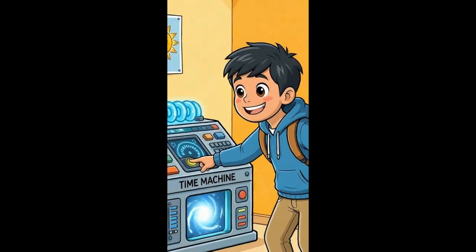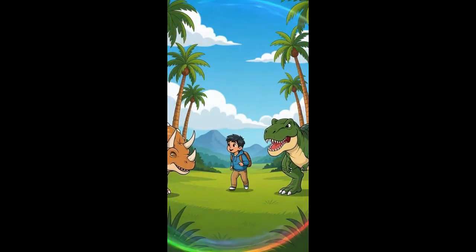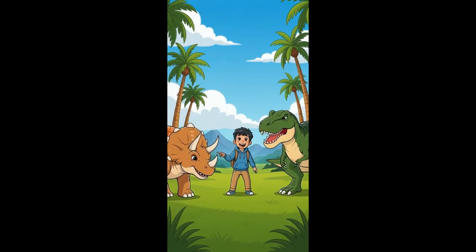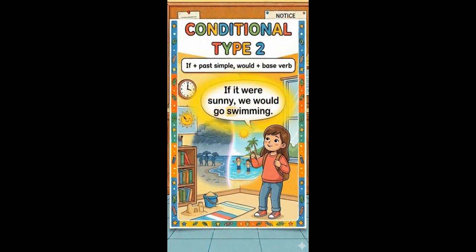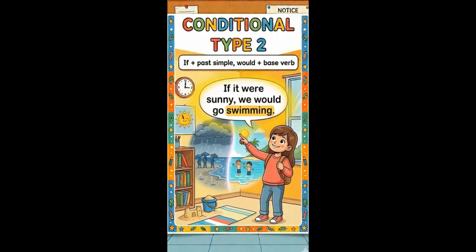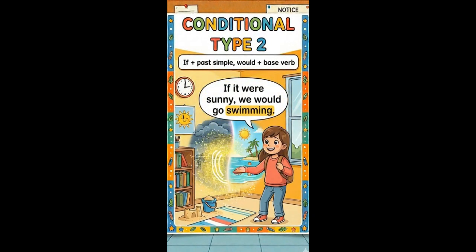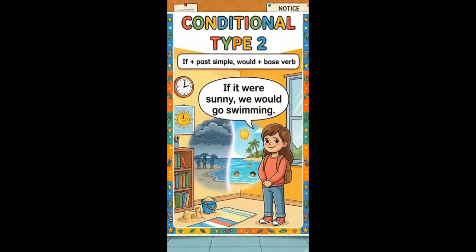If I traveled through time, I would visit the dinosaurs. Let's activate the time machine. Whoa, it worked. I'm here. Look at the dinosaurs. This is the conditional type 2. We use it for imaginary situations. For example, if it were sunny, we would go swimming.